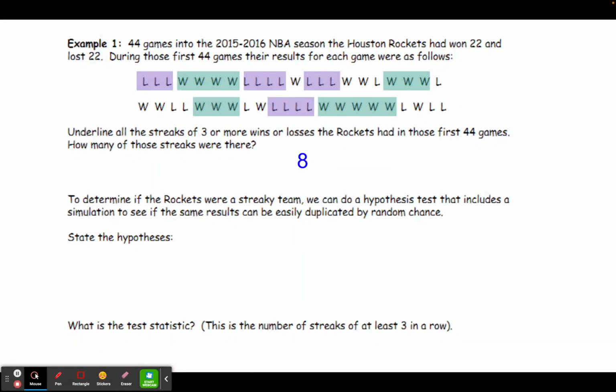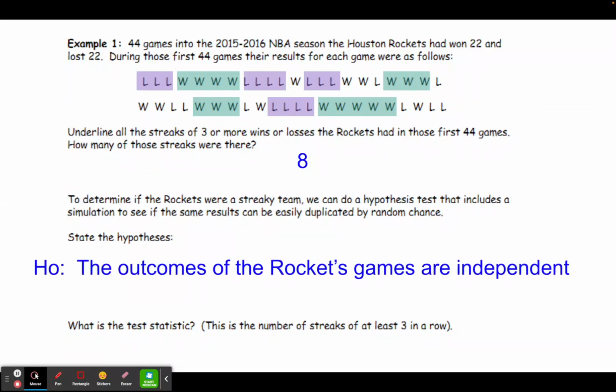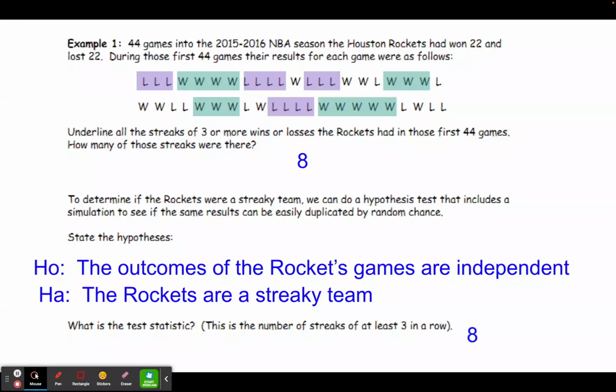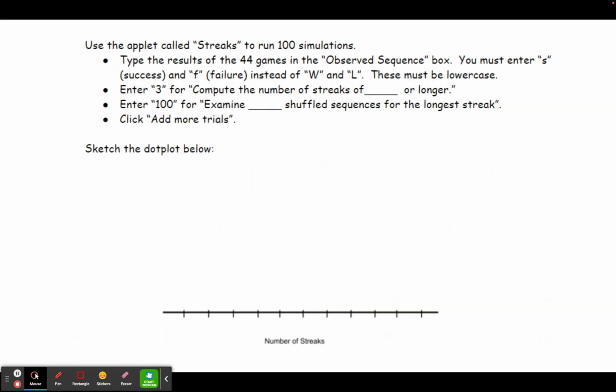Now, even though the test statistic is going to be different, the hypotheses will still be written using the same format. So our null hypothesis is that the outcomes of the Rockets games are independent. Our alternative hypothesis is that the Rockets are a streaky team. Again, our test statistic is the number of streaks, so that's going to be 8. Now, the streaks applet that you've used in the past can be used for the number of streaks as well. And there are some instructions in your notes for how you're going to set that up differently. You still need to type the results of the 44 games into the box, and you're using S for success instead of W for wins, and F for failure instead of L for losses.